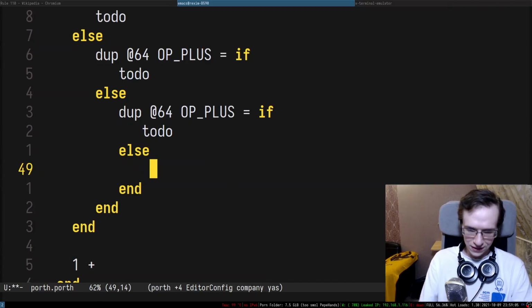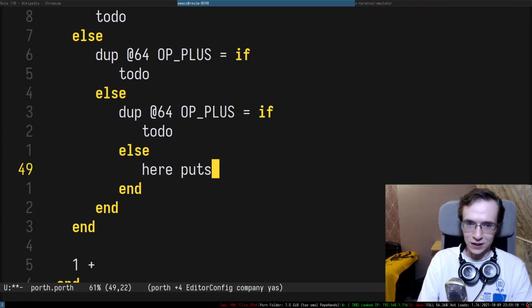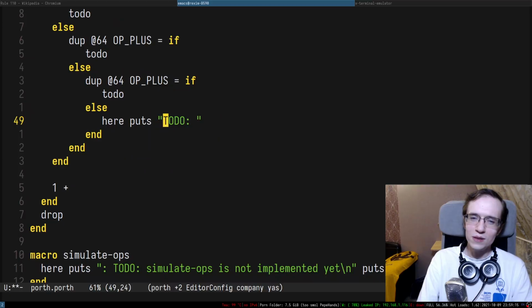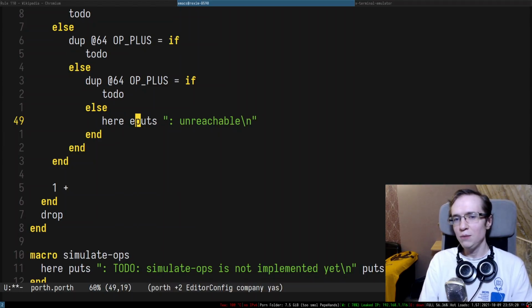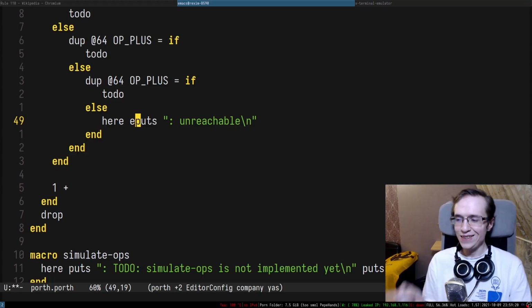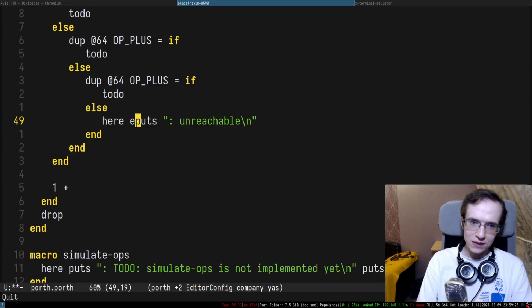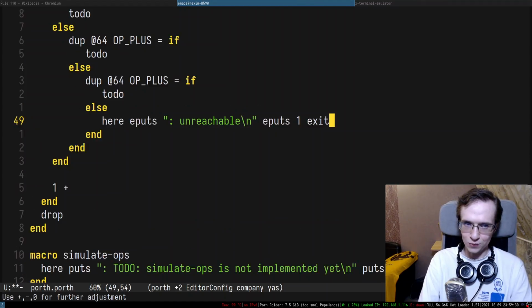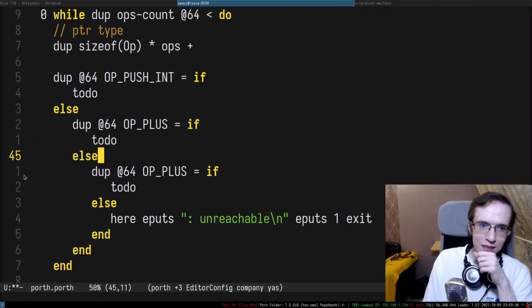And for the last else, I think we have to do something like puts to do, not really to do, but it's rather unreachable, I think. Unreachable, there we go. Actually, we want to use something like eputs, right? So we have puts and eputs, which basically prints everything to the standard error, right? So this is going to be eputs, and we're going to exit with non-zero exit code. So that's basically what we're doing in here.